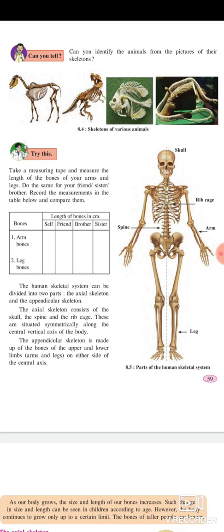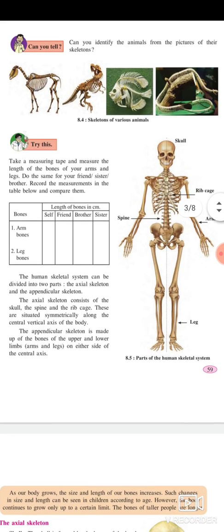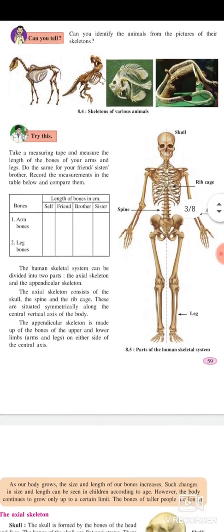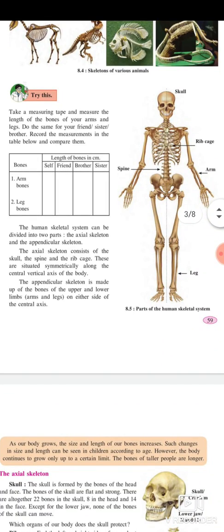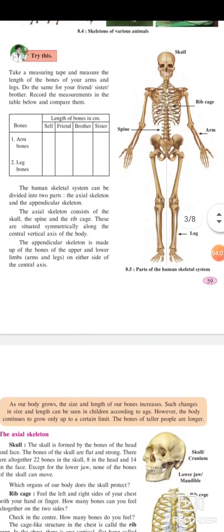Try this. Take a measuring tape and measure the length of the bones of your arms and legs. Do the same for your friend, sister, brother. Record the measurements in the table given below and compare them. The human skeleton system can be divided into two parts: the axial skeleton and the appendicular skeleton.